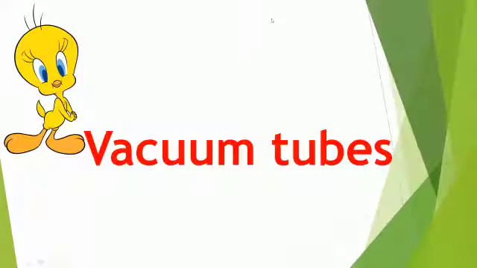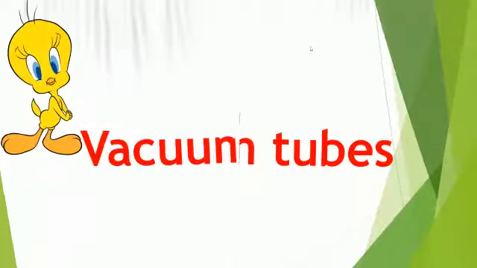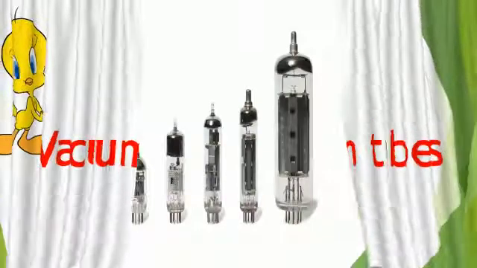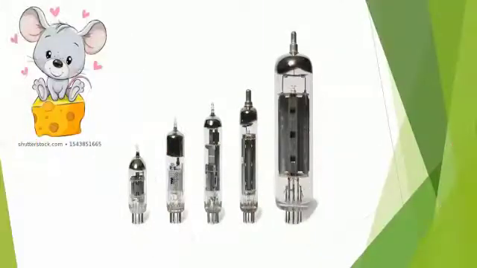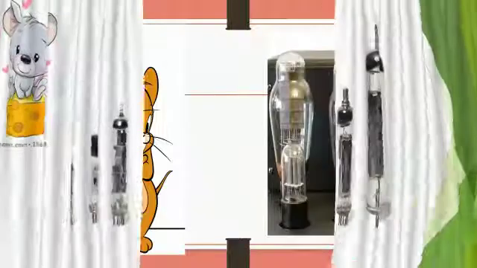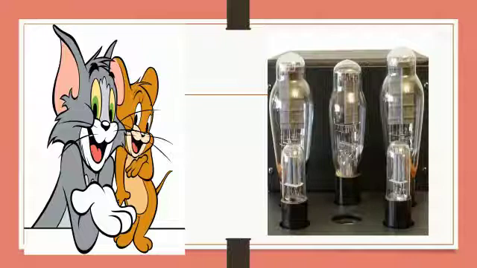So, very large tubes were used to make computers. Can you observe here the picture of the vacuum tube? Yes, this is the picture of the vacuum tube. This is the close picture of the vacuum tubes. So they were using these large tubes to make computers.